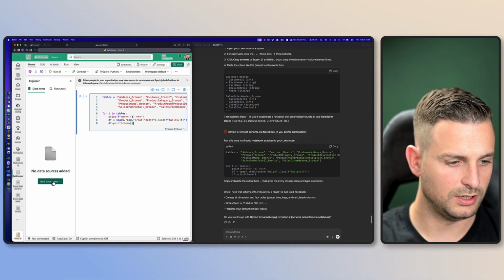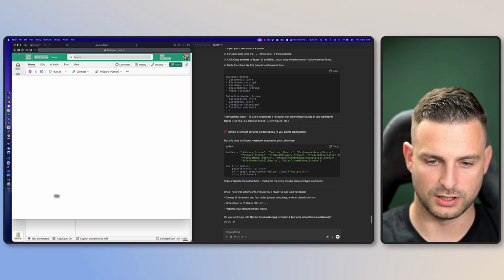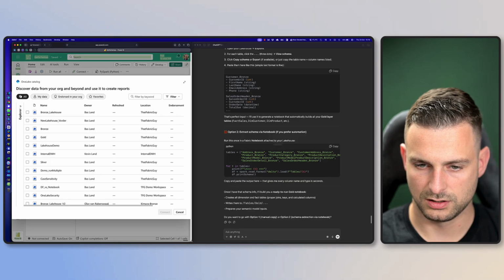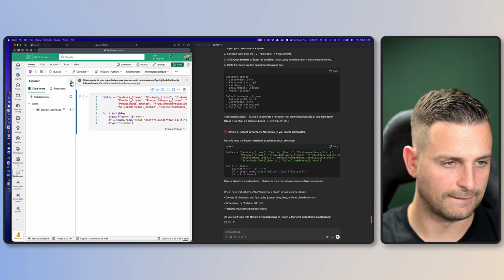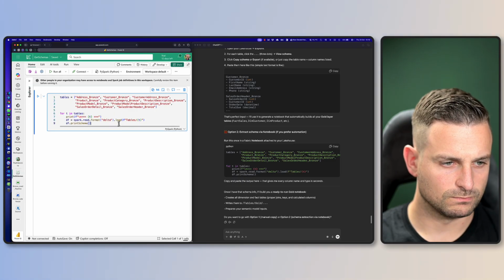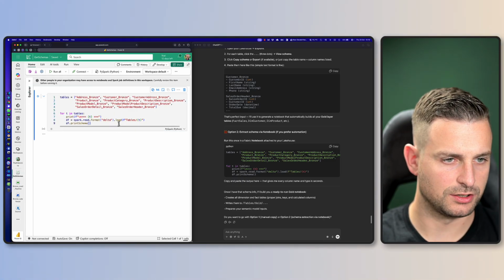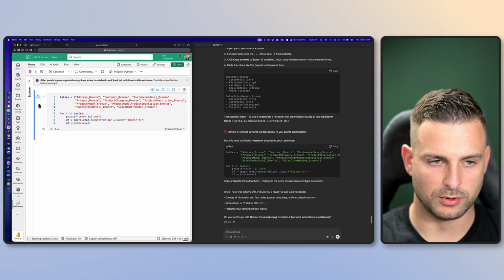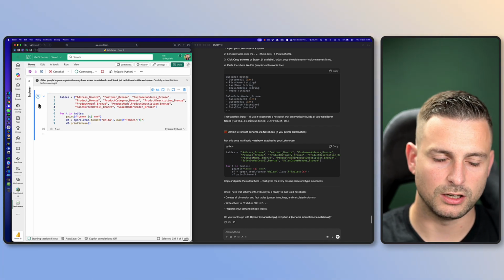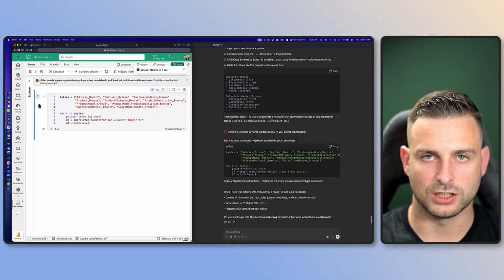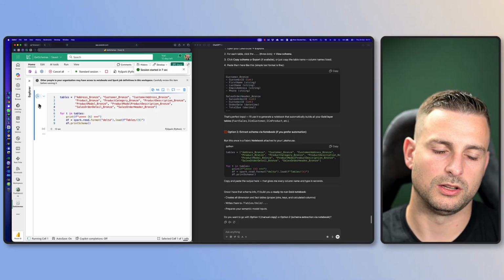Like that. I need to add the lake house. Attach to your lake house. That makes sense. So run lake house, connect. Let's execute. We had to wait for a couple of seconds for the session that was used by the pipeline to die down, basically. When you cancel a session, it will not be available immediately for other sessions. So we had to wait for a couple of seconds.